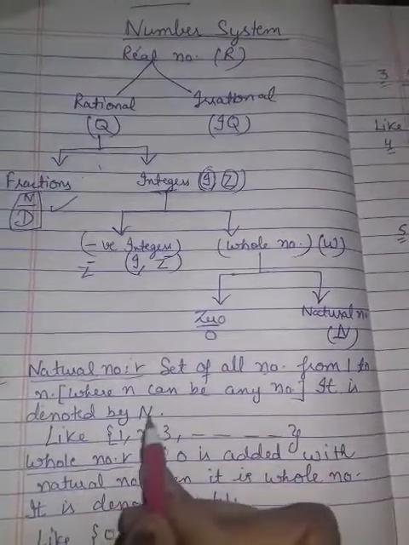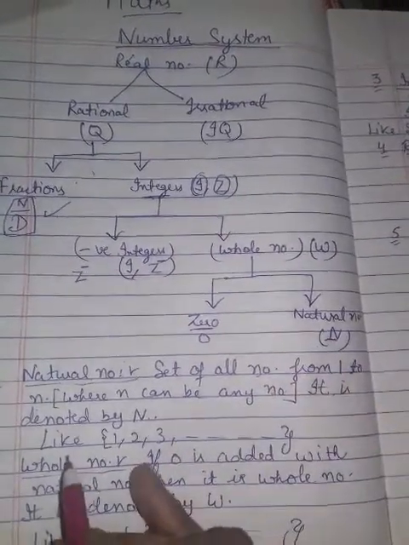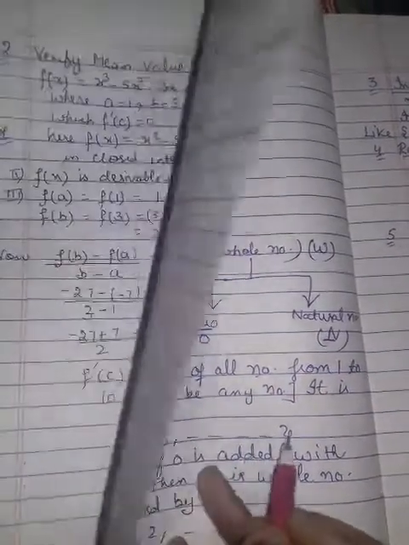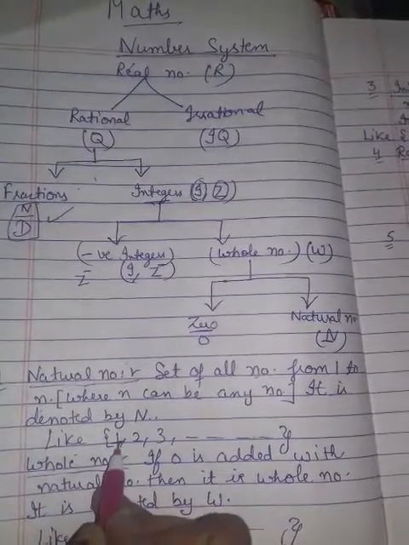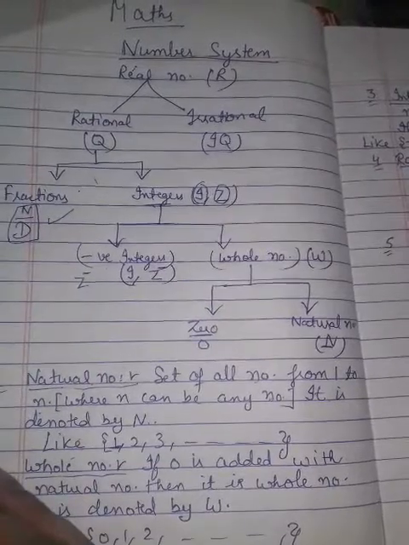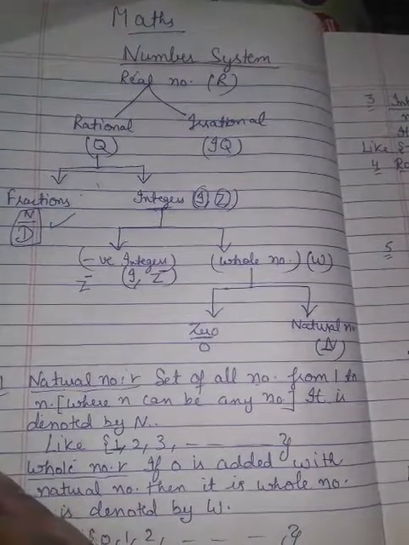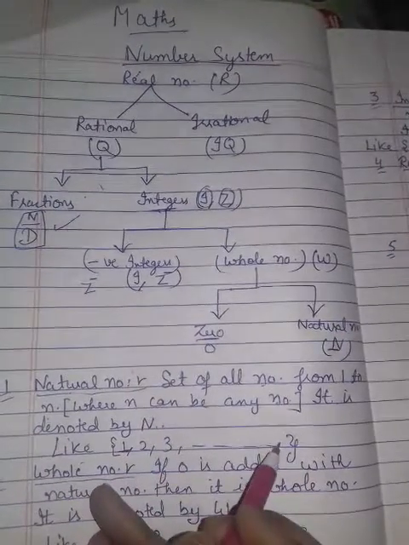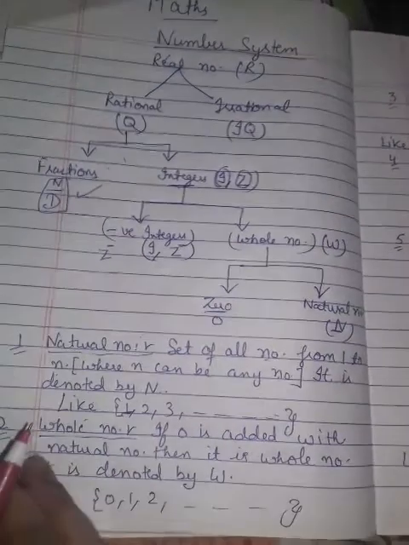It is denoted by capital N, as I told you also, like 1, 2, 3 and so on. 1 is your smallest natural number. If we ask which is the largest natural number, we cannot define it because it is infinite. But the smallest natural number is 1.